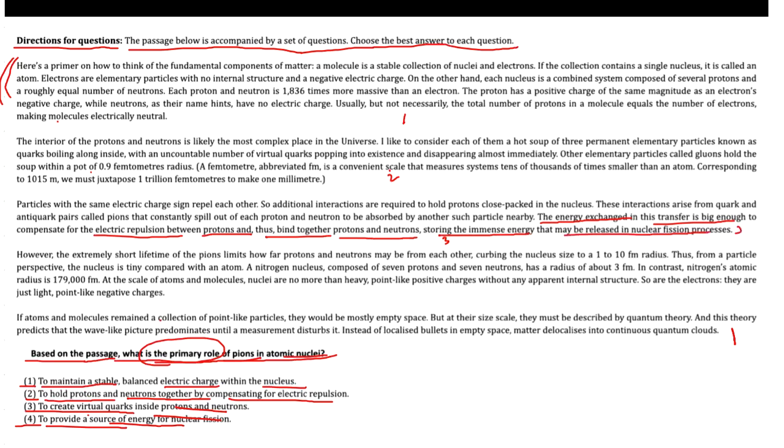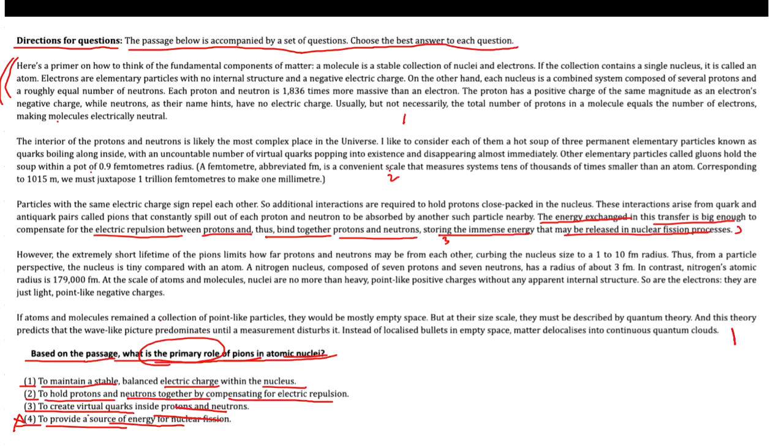So this gives us the idea that the primary role of pions in atomic nuclei is not the fourth option, which is stated to provide a source of energy for nuclear fusion. It is not the primary role of pions as described in the passage.